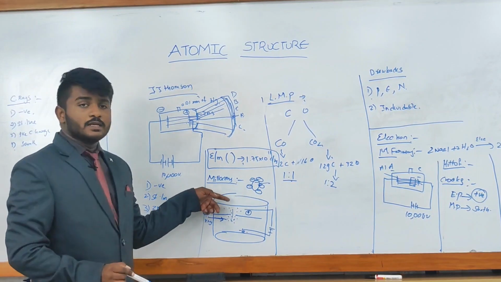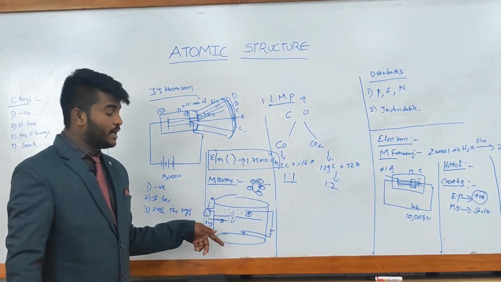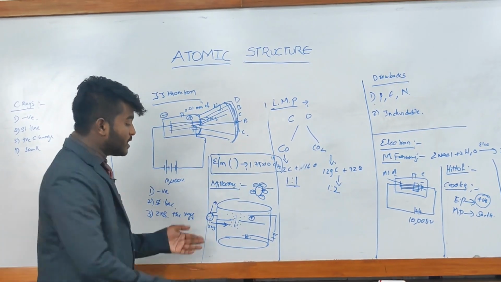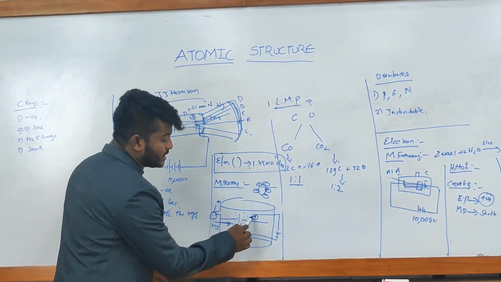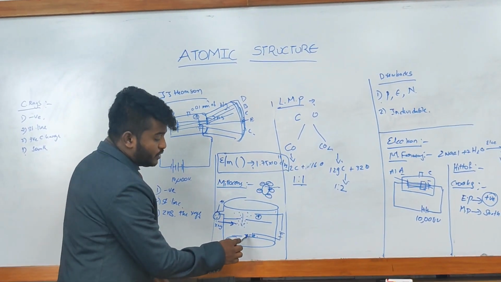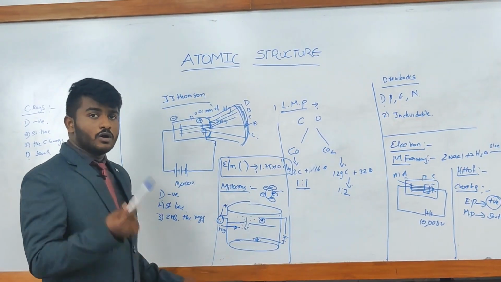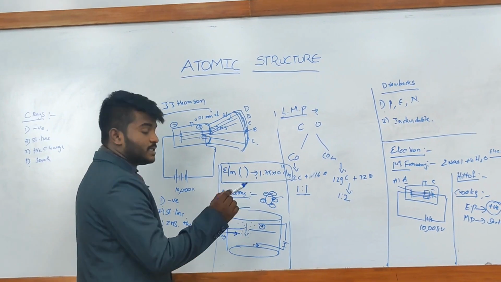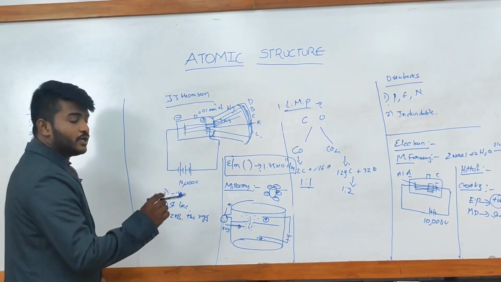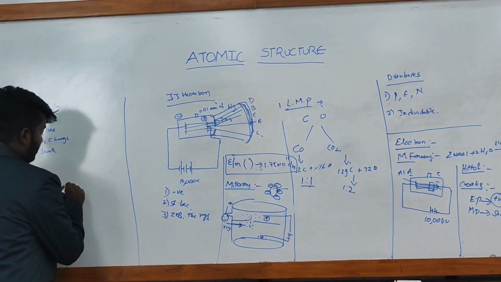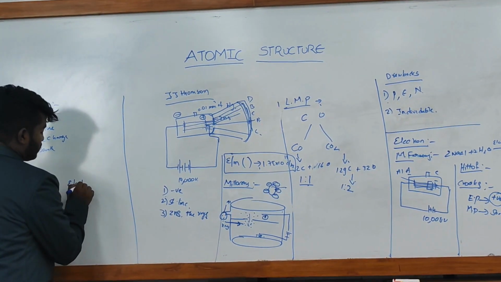This oil drop neither goes down due to gravitational force nor moves upward, because here it is a negatively charged particle and the plate is positive. Due to the attraction and repulsion of opposite and like charges, it is neither going down nor going up. So this determines that it is a negatively charged particle, and he calculates the charge of an electron.